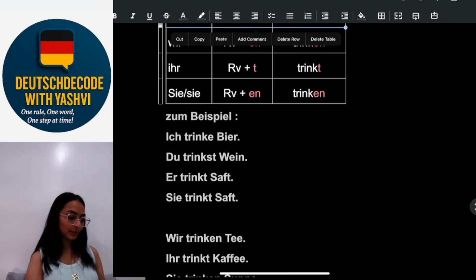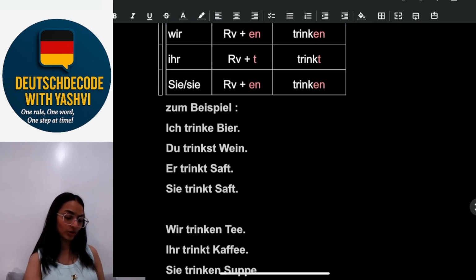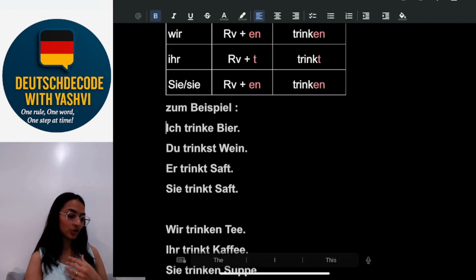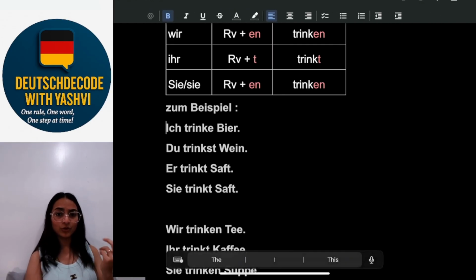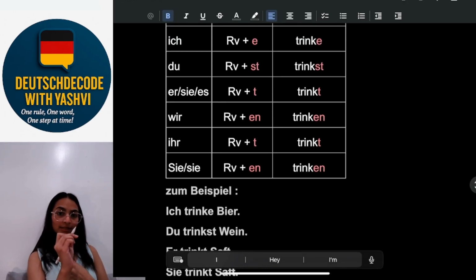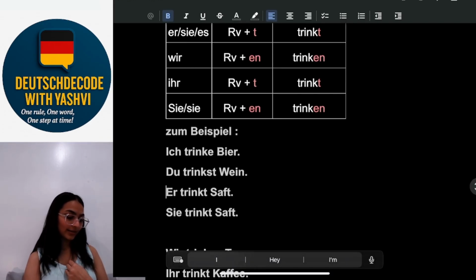Just remember that. So here are some examples if you have to make a sentence. Ich trinke Bier, I drink beer. So here the e is T-R-I-N-K-E. Du trinkst Wein. So the root verb is T-R-I-N-K plus st. Er trinkt Saft.